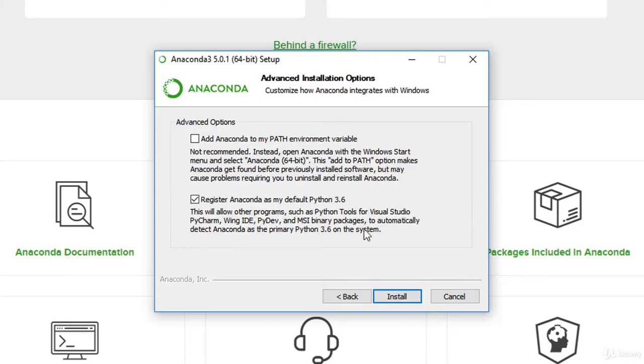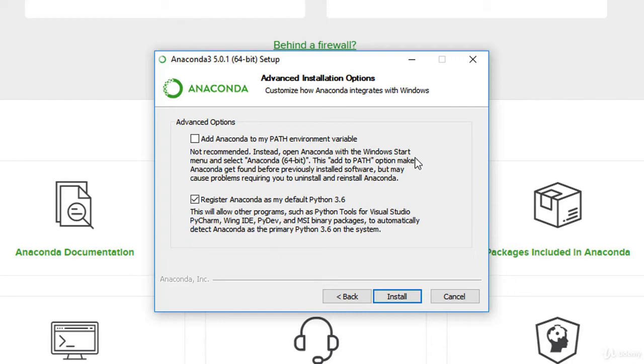Okay, now you get this question here. Do you want to add Anaconda to my path variable? What is mentioned here is that it's not recommended. Instead, open Anaconda with Windows Start menu and select Anaconda 64-bit. Now, this add to path option makes Anaconda get found before previously installed software, but may cause problems requiring you to uninstall and reinstall Conda.